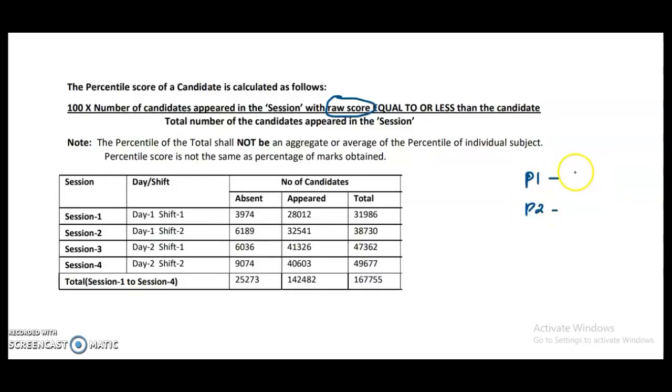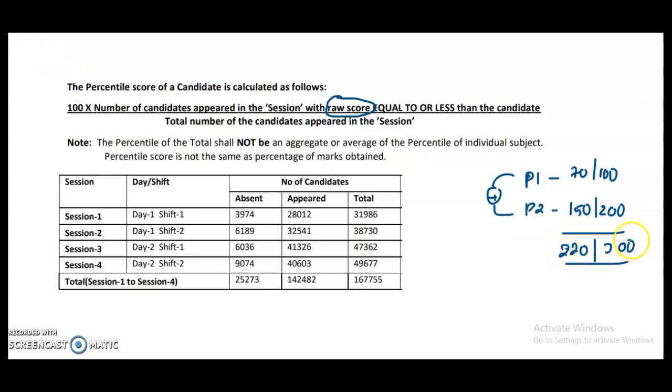For example, in paper 1, if you scored 70 out of 100, and in paper 2, if you scored 150 out of 200, then the overall marks you scored, that is paper 1 plus paper 2, is 220 marks out of 300. So this 220 is considered the raw score, right? It is called the raw score.